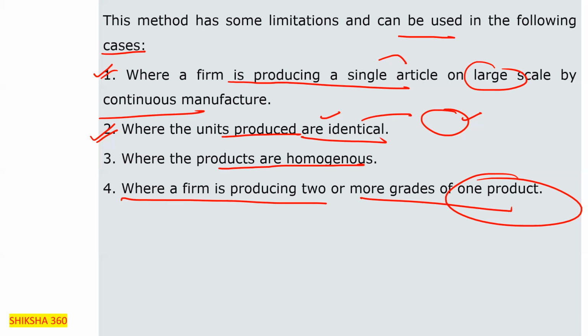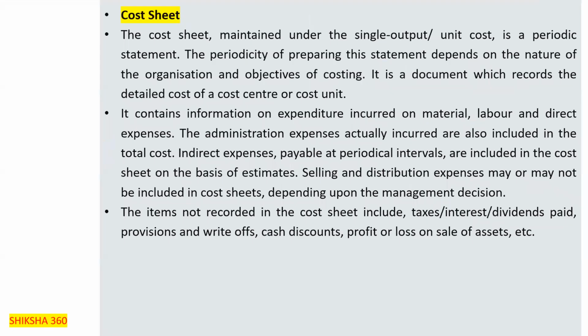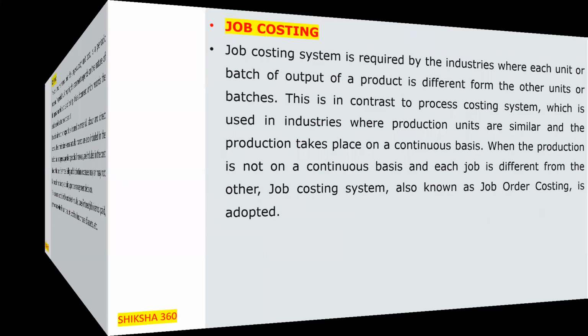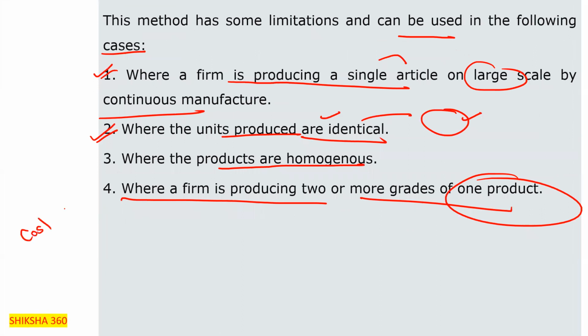Okay, now we will move towards the next one, that is job costing. Before job costing, I think we have to cover what the cost sheet is. So what is the meaning of the cost sheet? Please try to understand here. Wait a minute, that is one point we have left, the cost sheet. The cost sheet tells where how much amount is to be spent.